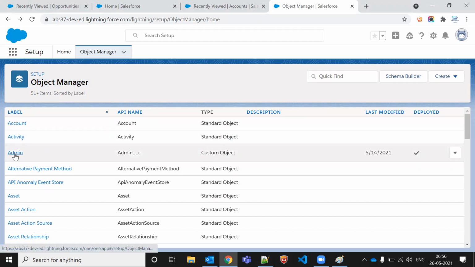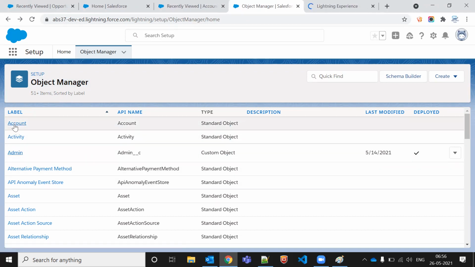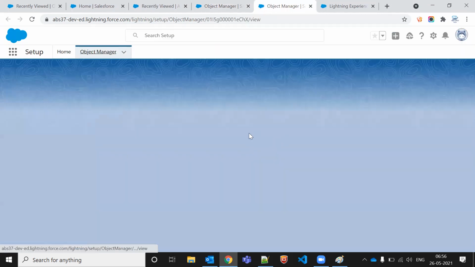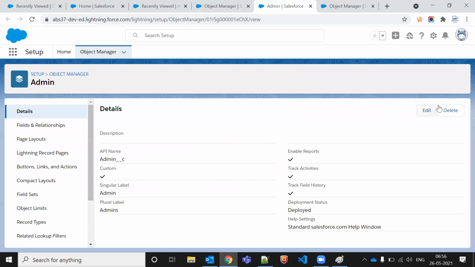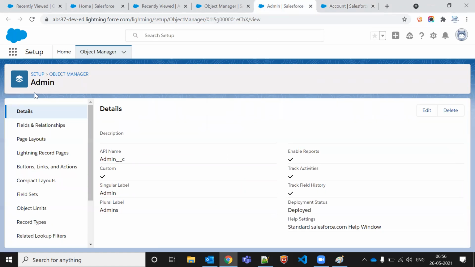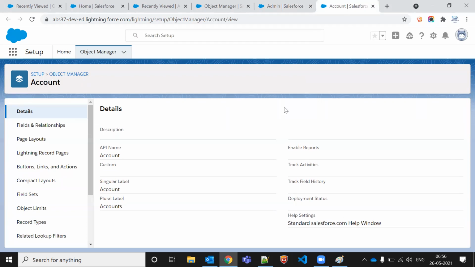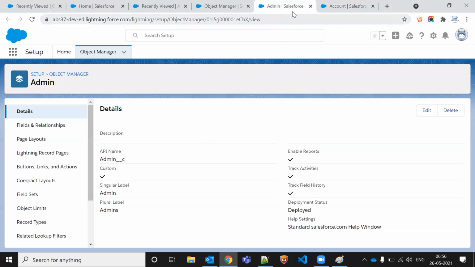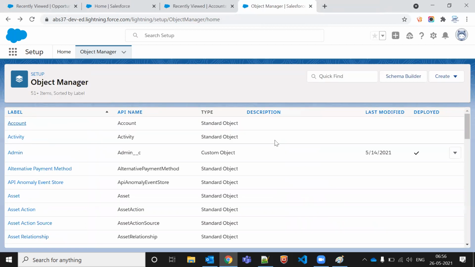Let's say if I go to admin, this is my custom and this account is a standard one. So let's see the difference now. We are able to see edit and delete, right? But in the standard object, in the account, we are not able to see any edit and delete. Here in the detail section, we are able to see edit and delete. We can edit and we can delete. But in this one, we don't have any option. So we cannot even edit or delete the standard object, but a custom object we can.